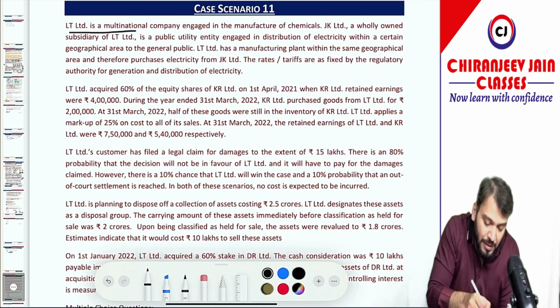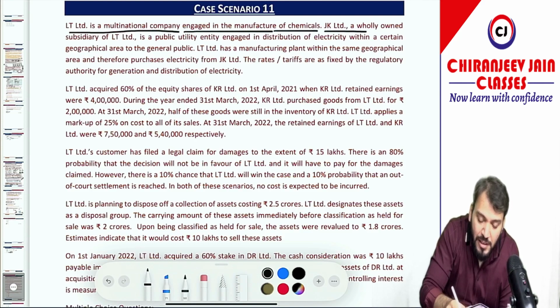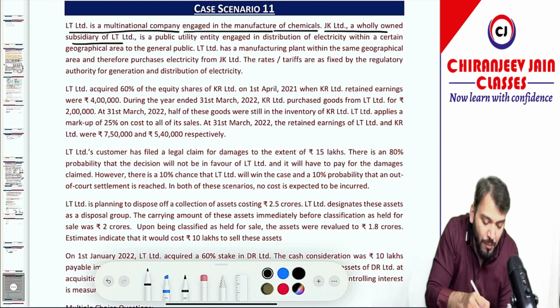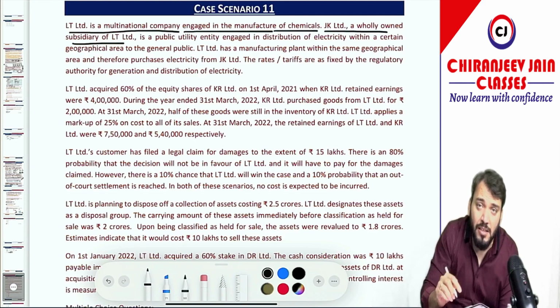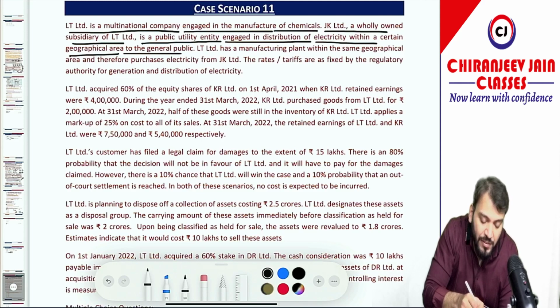LT Limited is a multinational company engaged in manufacture of chemicals. JK Limited is a wholly owned subsidiary of LT Limited. So JK is a subsidiary of LT. JK is a public utility engaged in the distribution of electricity within a certain geographical area to the general public.